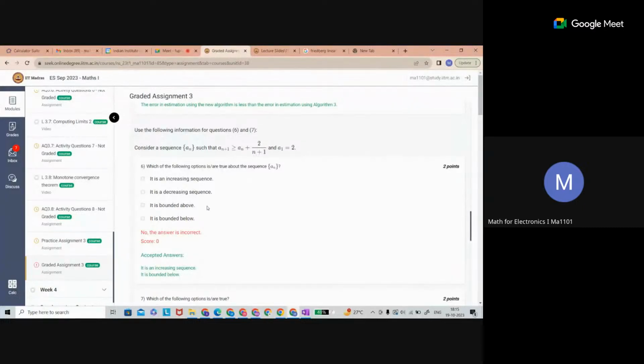Now, what about the boundedness? Is this bounded above or bounded below? Sir, if it is increasing, then it should be bounded above, right? How sure are you? How can you say that if it is increasing then it is bounded above?